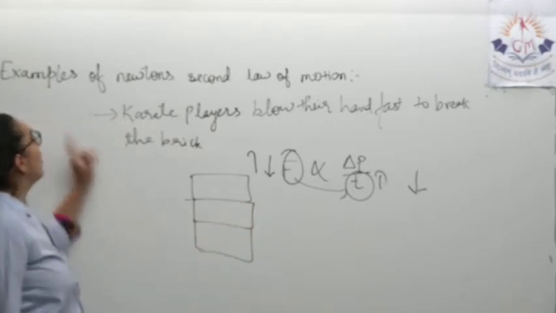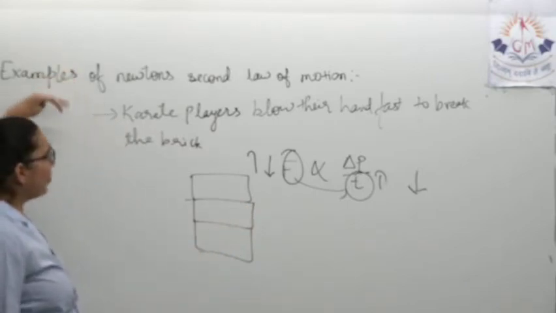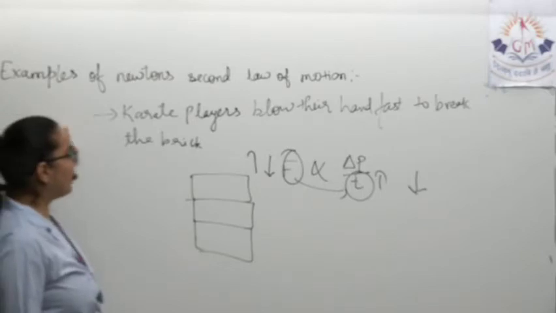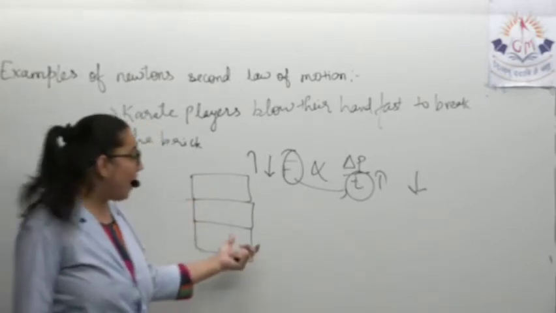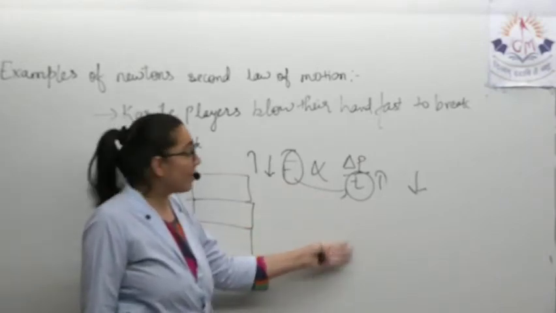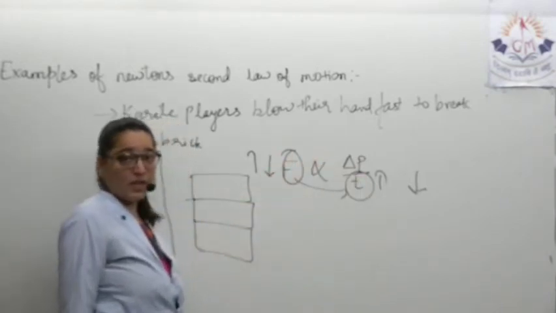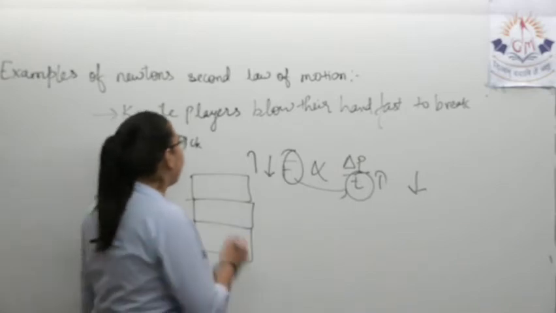So as per Newton's second law of motion, the karate players blow their hand fast to break the brick. Why? Because of this reason: more the time, less the force. The same concept the cricketers apply.